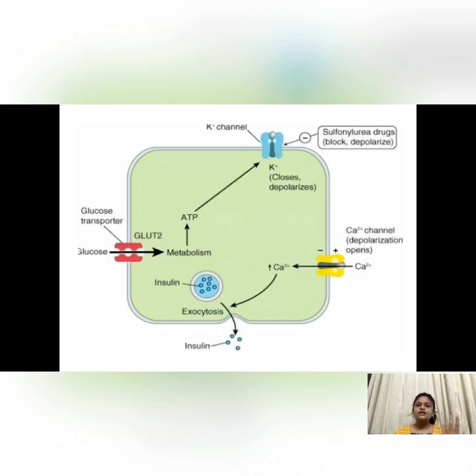So there will be an increased influx of calcium, which will then lead to release of insulin outside the cells, that is into the body, which will then cause the glucose level to go down. That is, when there is hyperglycemia in the patient, it will lead to the normal glucose level.